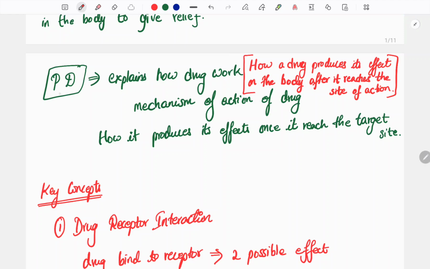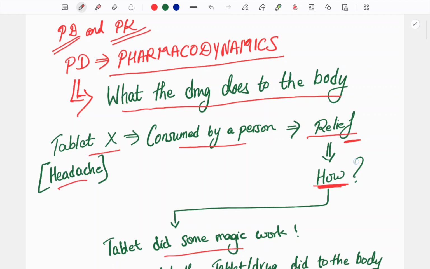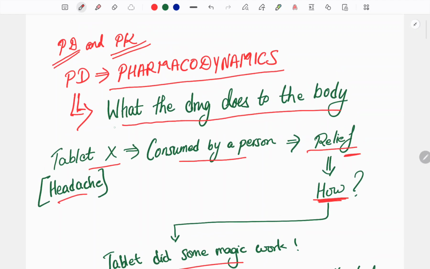Once again, I'll explain PD in short and crisp. It explains how the drug works. After we take the tablet, it is doing something in your body, and we are going to study that. What did the drug do? If you look into the main definition itself, you will know what the drug does to the body. Only if the drug has done something to your body do you get the effect.